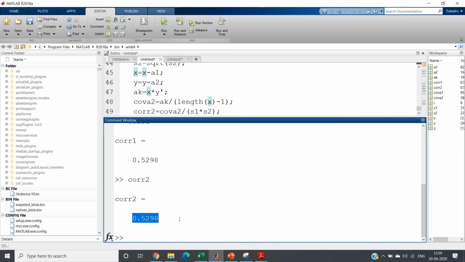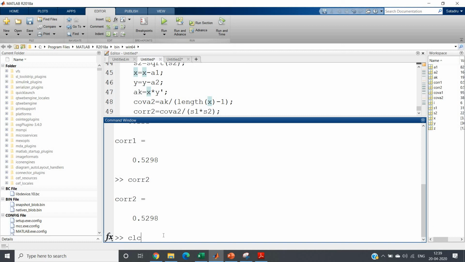And if the correlation reaches near 1 or -1, that means the two variables are more correlated. Okay, so 0.5298 clearly indicates that as the correlation is positive, with increase in x, y will increase, with decrease in x, y will decrease.